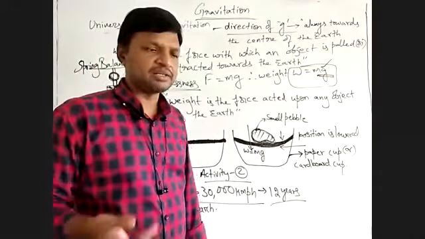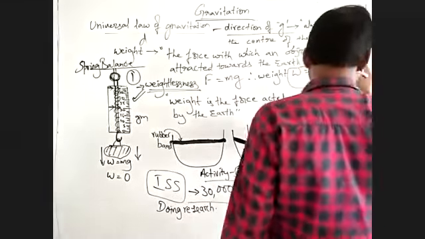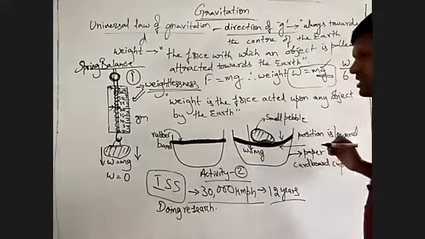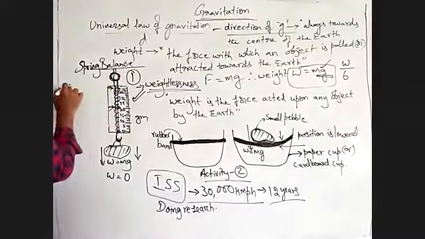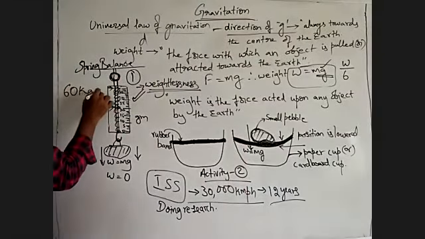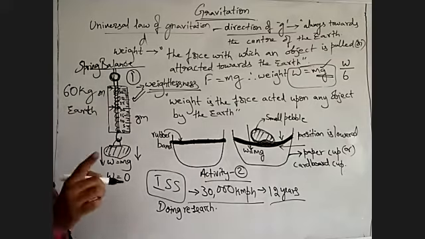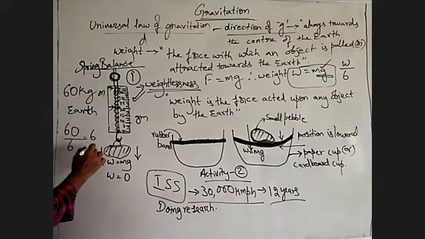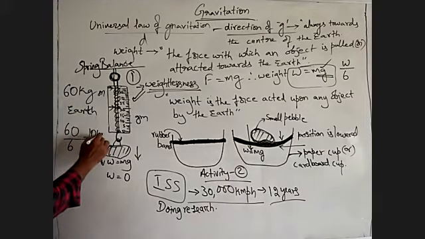The best example is when you land on the moon, your weight will be reduced by 6 times. Suppose you are weighing 60 kg on the Earth. On the moon the value of g is 6 times less, no? So your weight on the moon will be 60 by 6, that is 10 kg.